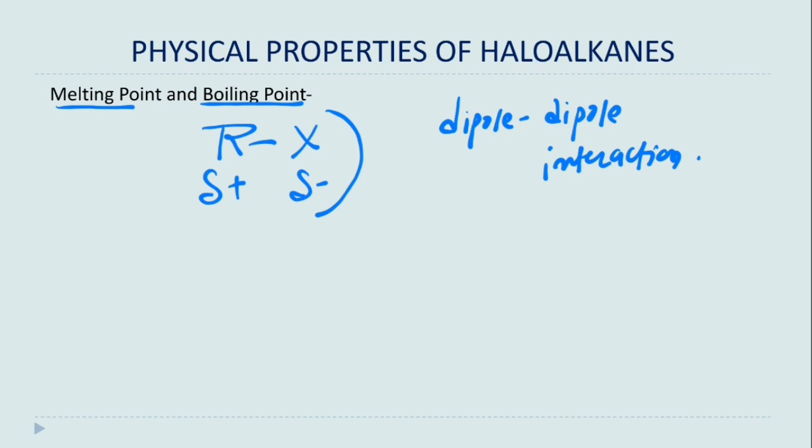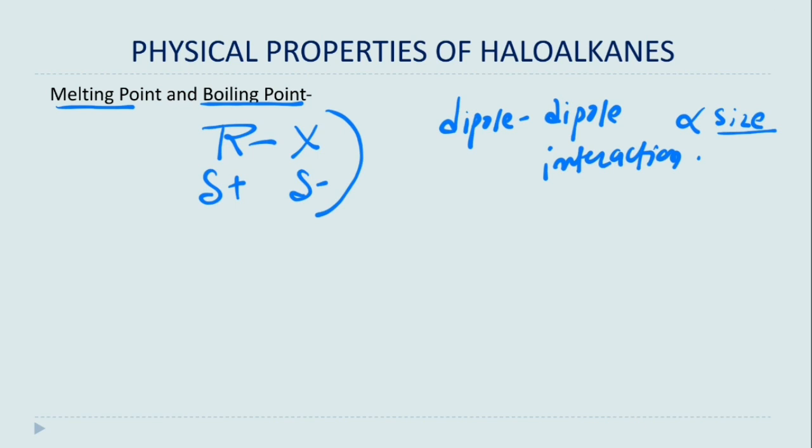Now the van der Waals interactions are directly proportional to the size or the surface area. The larger the size of the molecule, the larger the van der Waals interaction of any type.